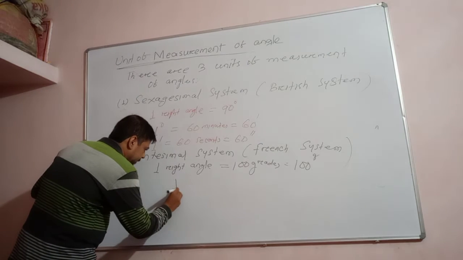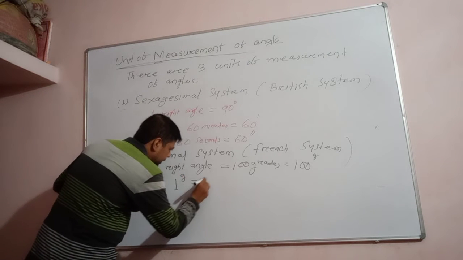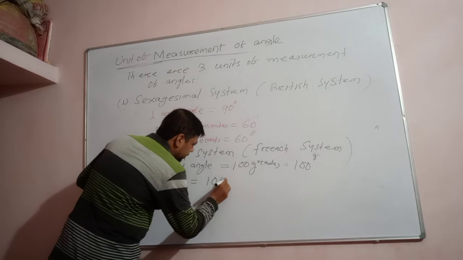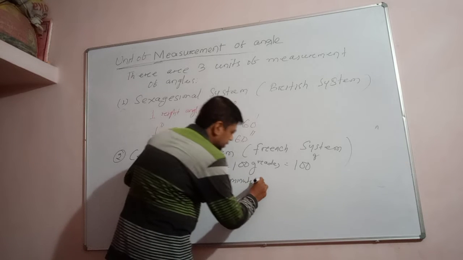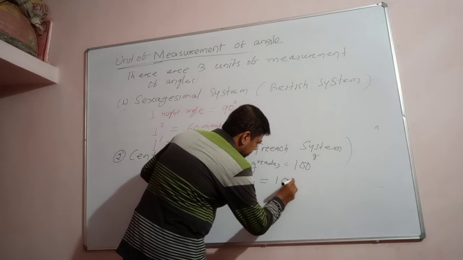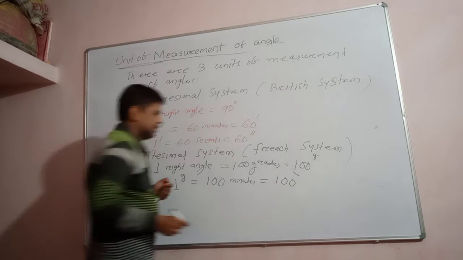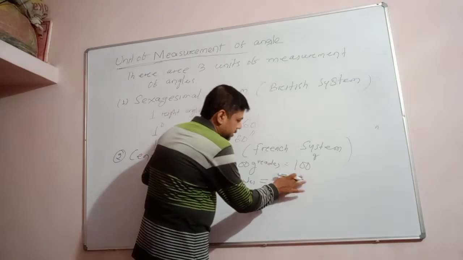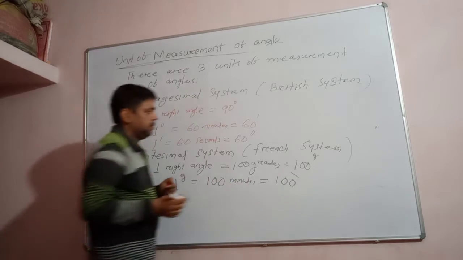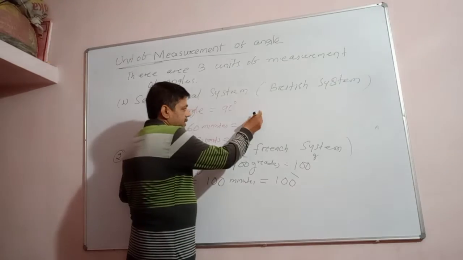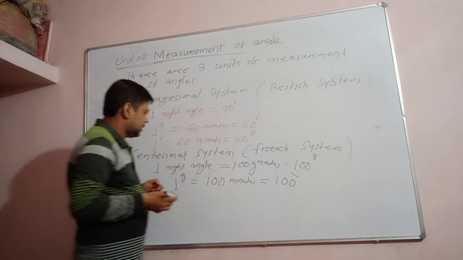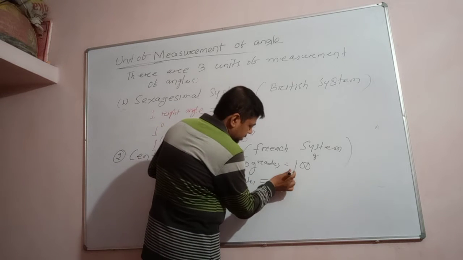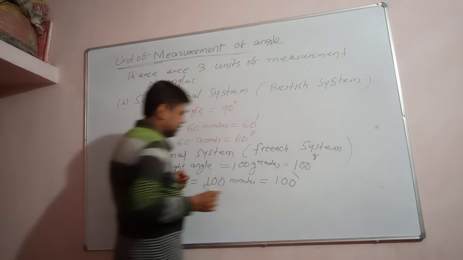And 1 grade is equal to 100 minutes, not 60 minutes. The symbol is a backward slash. A forward slash is used for minutes in the British system, and for the centesimal system the minute notation is a backward slash.